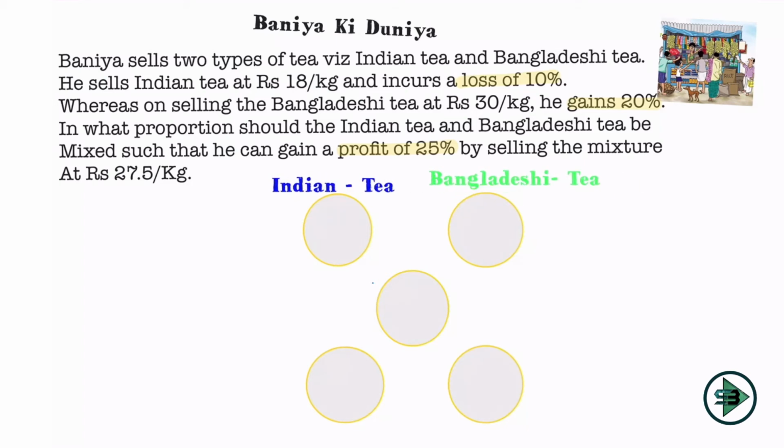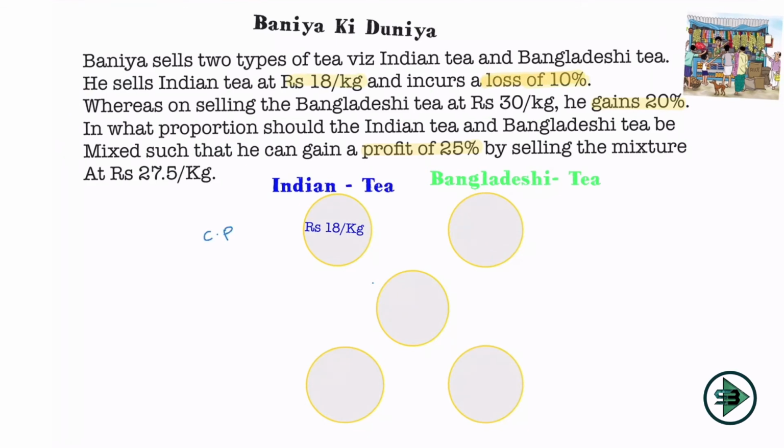Now what is given to me? Indian tea is costing rupees 18 per kg. So I write it in the section of Indian tea, but it is at a loss of 10%. I need a cost price. Okay, and what is the loss? 10%. So 90% of cost price is nothing but 18. Okay, because 18 is my selling price. So what is the cost price? So I'll just cut this. 9 ones are 9, 9 twos are 18, 10 into 2 will be equal to 20. Okay, so the cost price of the Indian tea is nothing but rupees 20 per kg. This gives me my first circle.